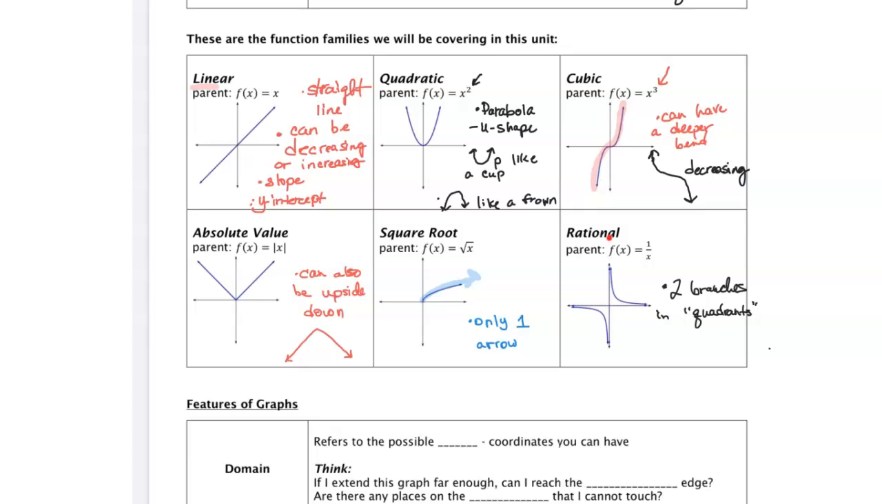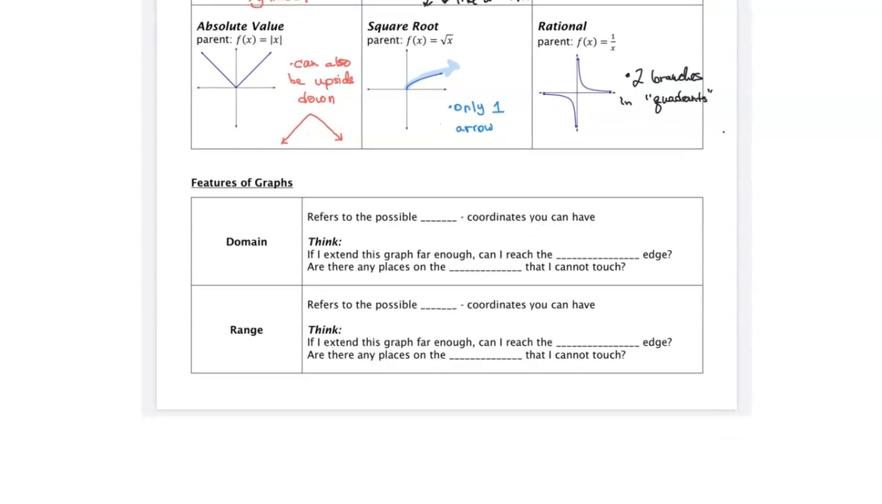it belongs to. An additional thing that you'll need to know within this particular lesson is how to calculate the domain and the range. So domain and range, which should be familiar terms to you, but we'll go over them again within this particular unit. So the domain refers to our x coordinates that we have. Our thinking point will be, if I extend the graph far enough, can I reach the left and right edge? And are there any places on the x-axis that I cannot touch?